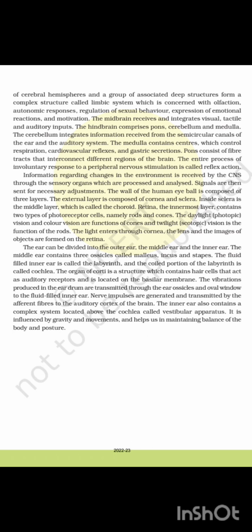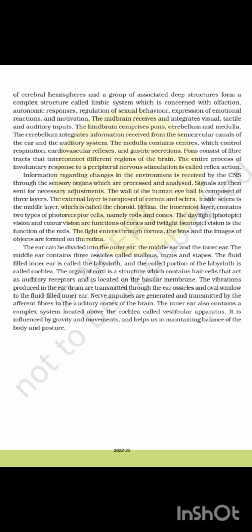Pons consists of fiber tracts that interconnect different regions of the brain. The entire process of involuntary response to peripheral nervous stimulation is called reflex action. Information regarding changes in the environment is received by the CNS through the sensory organs, which is processed and analyzed. Signals are then sent for necessary adjustment.